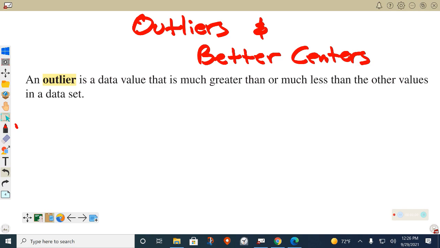An outlier, like an outcast, is some freaky value that's not the norm with the rest of the data set. That's what an outlier is. Go ahead and cram this in your definition. Let me give you one small example. Put EX for an example.